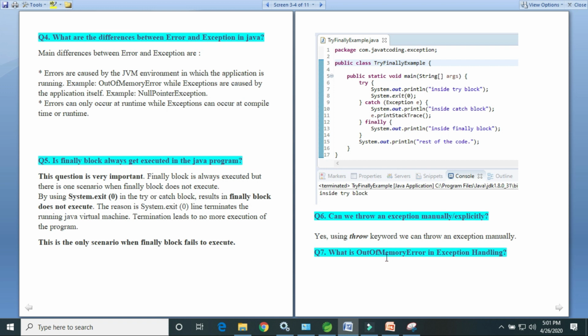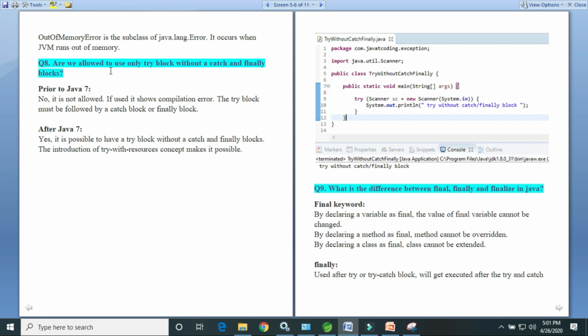Next question: what is OutOfMemoryError in exception handling? OutOfMemoryError is a subclass of java.lang.Error. It occurs when the JVM runs out of memory.